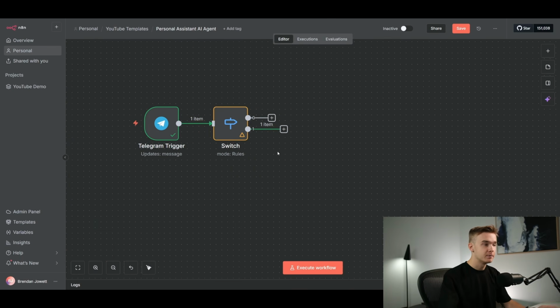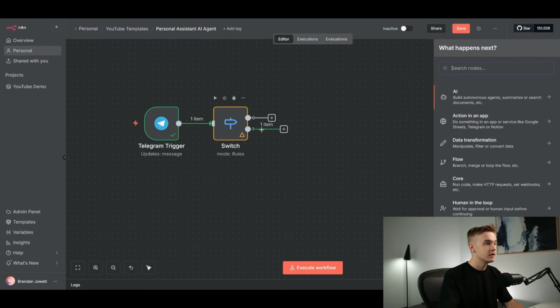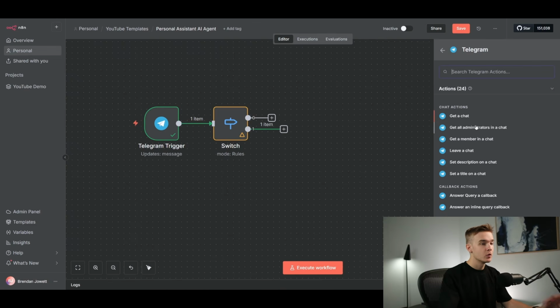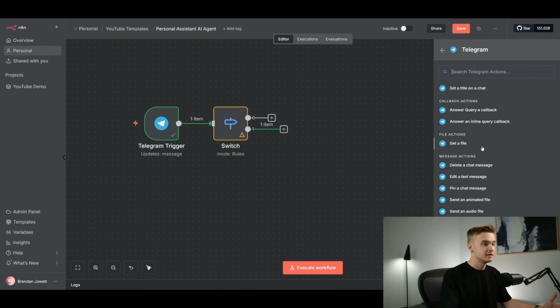I'll continue to build out the actual voice-based message flow right here. So I'll click on the plus button at the bottom, which was for the voice. And I'm going to type in Telegram once again. What we need to do is go down to file actions and do get a file.